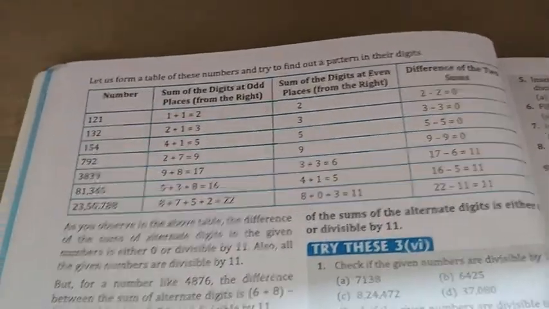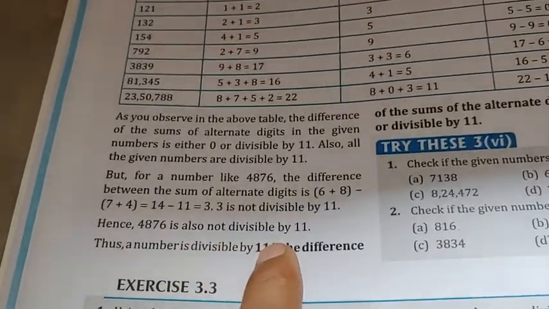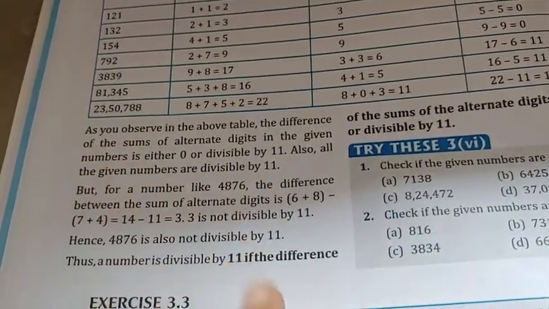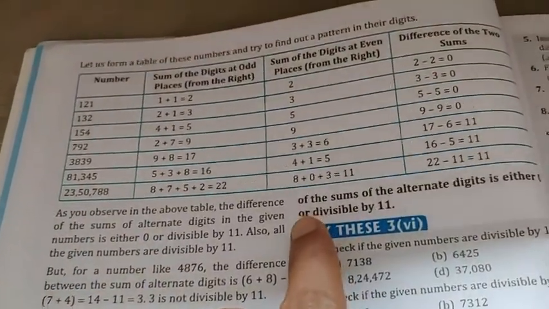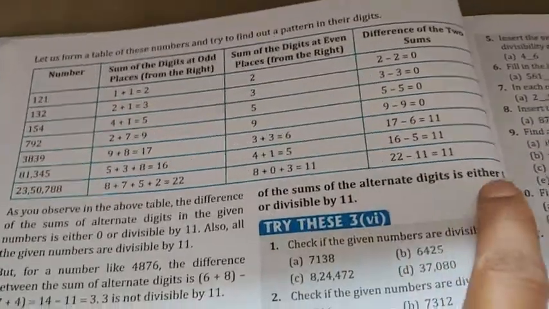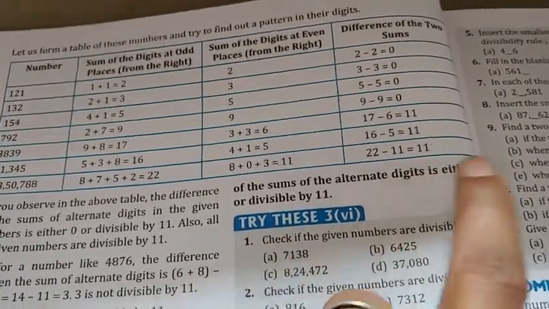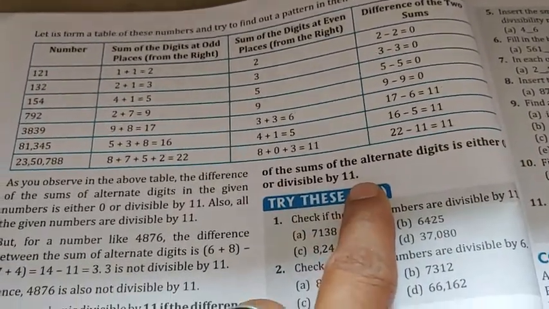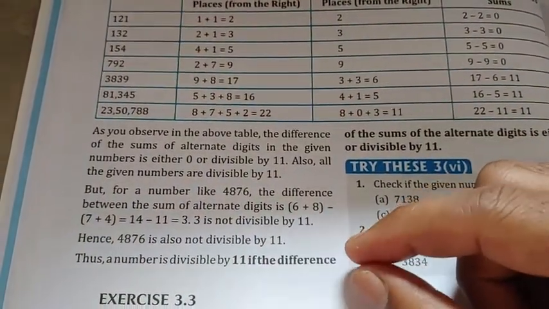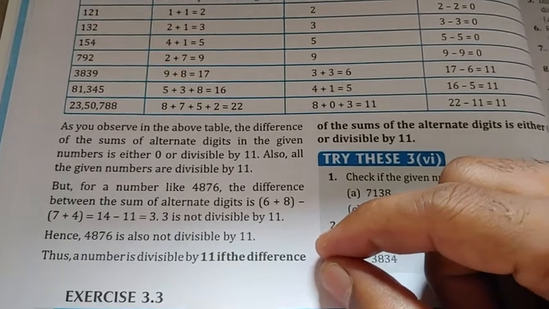A number is divisible by 11 if the difference of the sums of alternate digits is either 0 or divisible by 11. It is a little bit difficult, so I will make you understand with a written example.